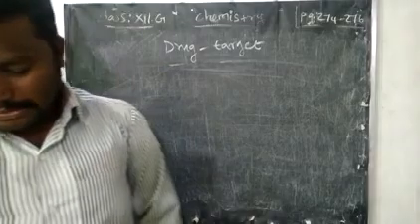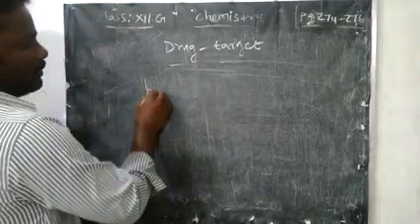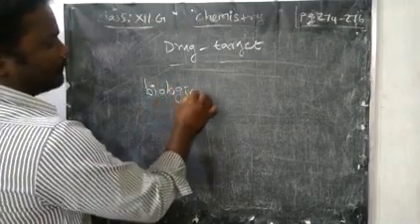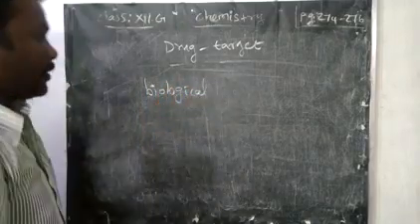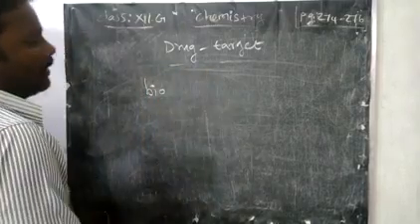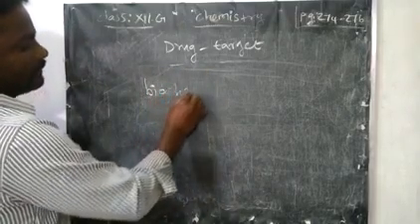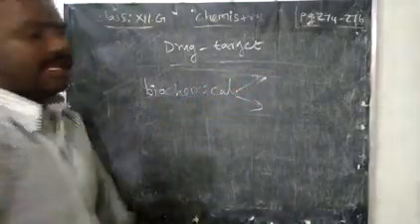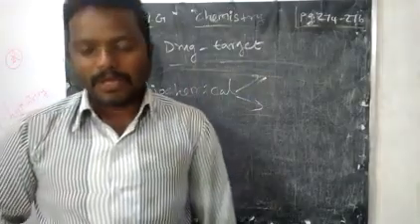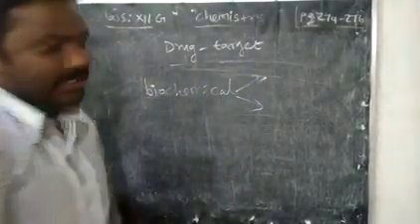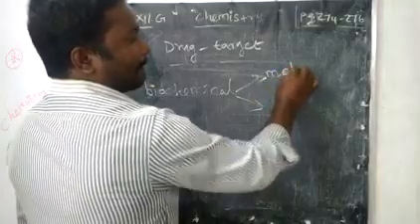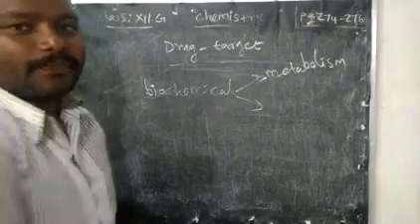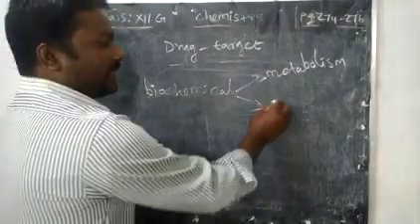Usually if a biological or biochemical process wants to take place, that is correct, okay. The biochemical process takes place based on two activities. What are the two activities? The first one is metabolism. The second one is signaling, cell signaling.